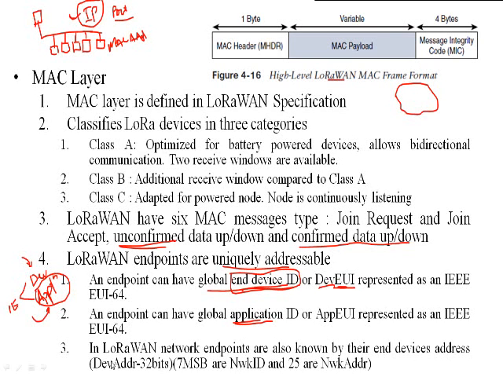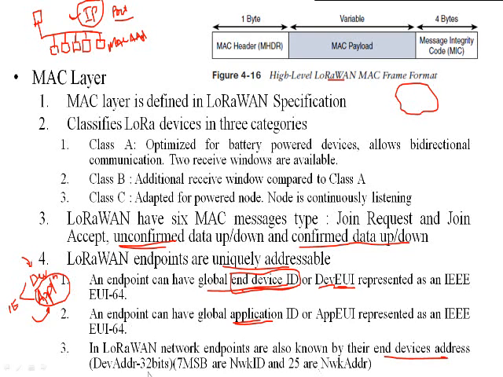Again, in the LoRaWAN network, endpoints are also known by their end device addresses. These device addresses are a logical type of address, because you are connecting the node inside a network, and in that network, whatever nodes are connected are known by their device addresses.